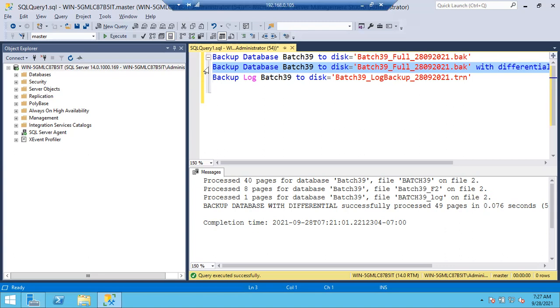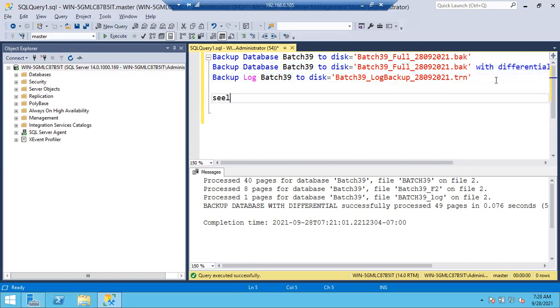Yes, sir. Okay, so it's an expected behavior, so nothing to do here. Simply go to the server, check the database, why it is not truncating. If it is showing any log, some reasons it will show. Okay, there is a query, select name comma log reuse wait description.